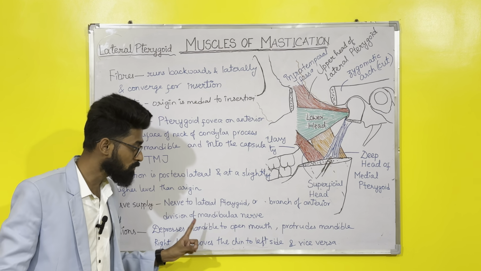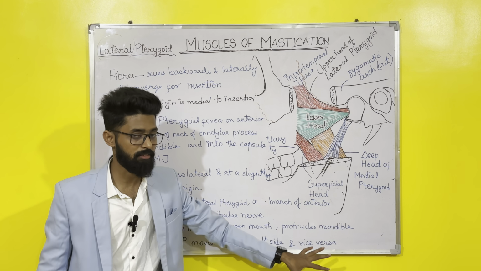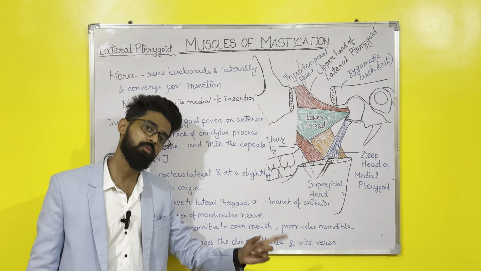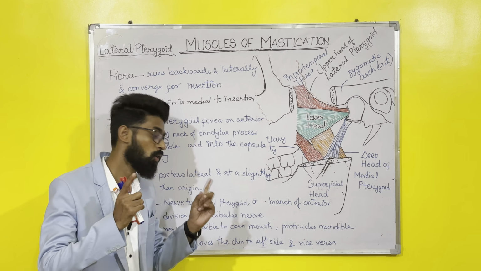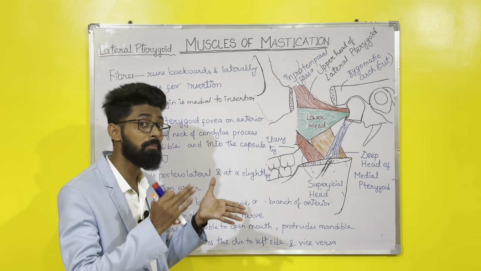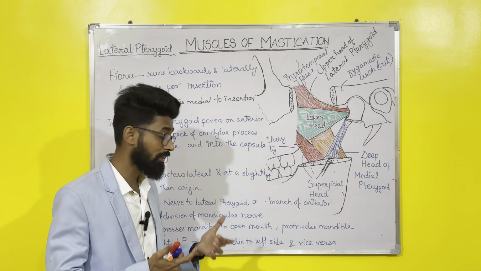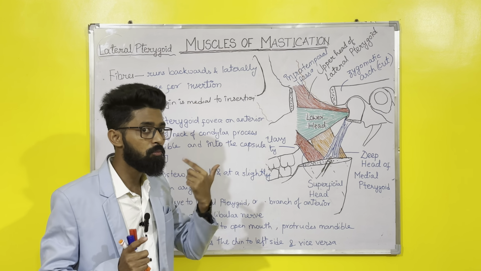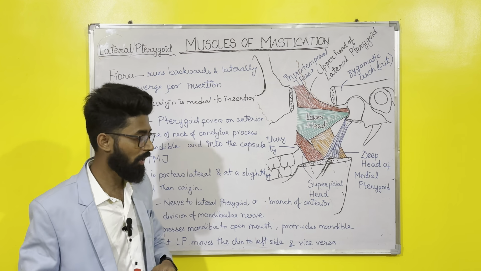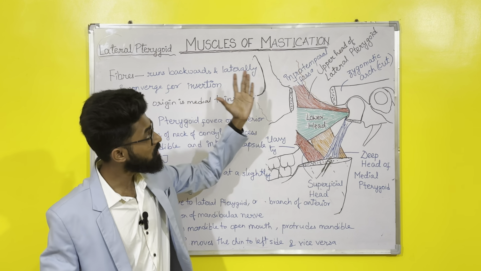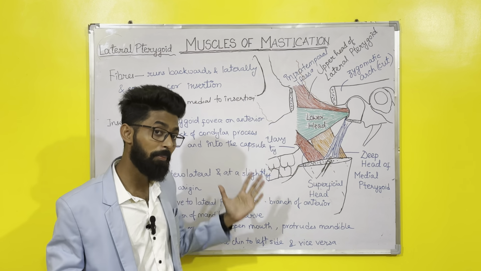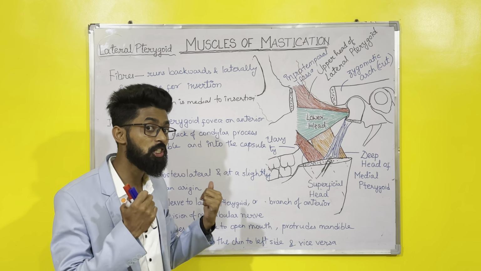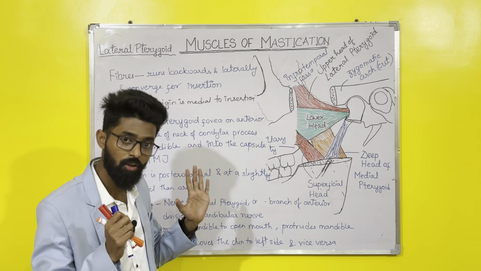Also we studied in medial pterygoid that right lateral pterygoid moves the chin to the left side and vice versa, means left lateral pterygoid moves the chin to the right side. This combined movement of lateral and medial pterygoid along with the temporomandibular joint helps in grinding or side by side chewing movement, entire process of chewing movement. Okay, that's why it's called the muscles of mastication, because they help in the complete process of chewing. Okay, this finishes all the 4 muscles.